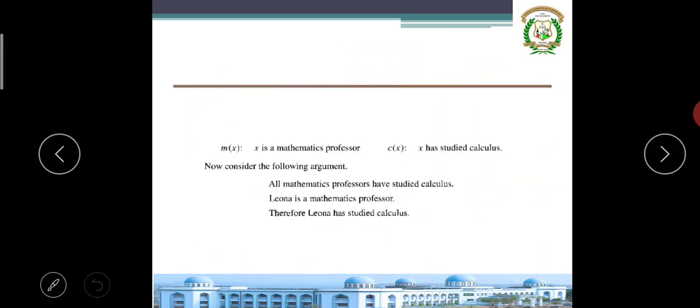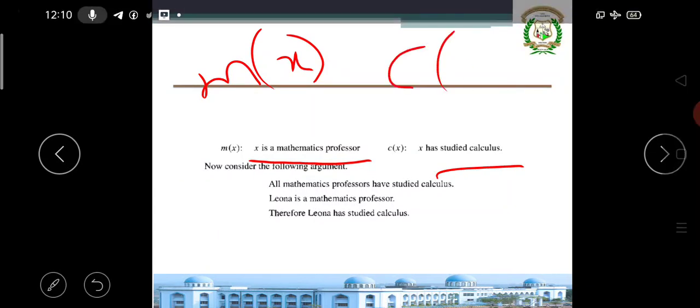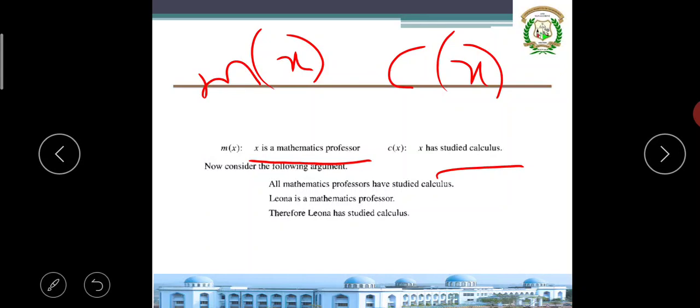Next, applying these rules we solve this. This is a 5 to 7 marks question. They have given statements: x is a mathematics professor, x has studied calculus. So I write these two statements: first, M of x, where x represents a mathematics professor, then C of x, which says very clearly that he studied calculus. Now the first statement given is: all mathematics professors have studied calculus. Leona is a mathematics professor, so you have to prove that therefore Leona has studied calculus. How do you prove this?